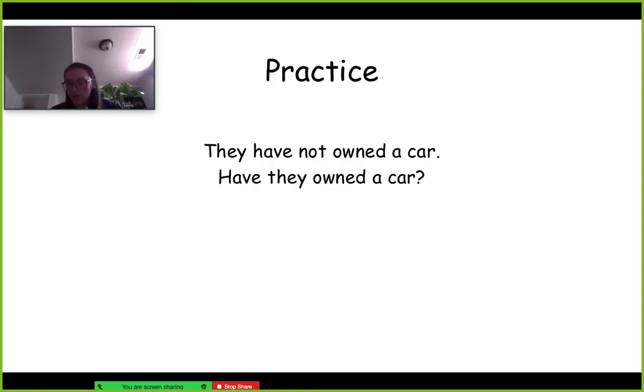You don't have to worry about where not goes, because when you're asking a question, you will get a yes or a no. So putting a negative in there to say no just kind of makes the question more confusing, right? Have not they owned a car, or have they not owned a car? You have to think about it like, okay, they're talking about that they owned a car, but they don't own a car, so what are they asking me? Do I say yes or no?